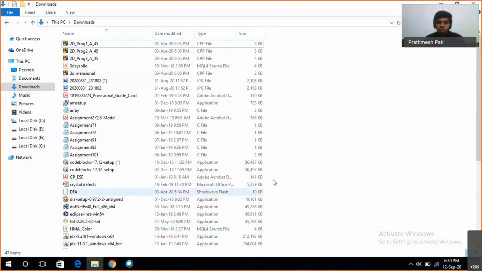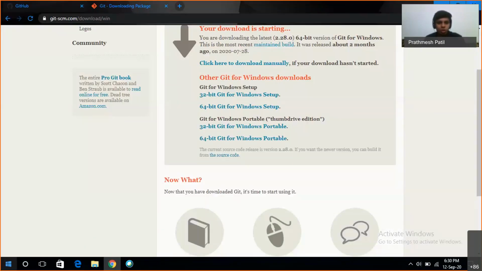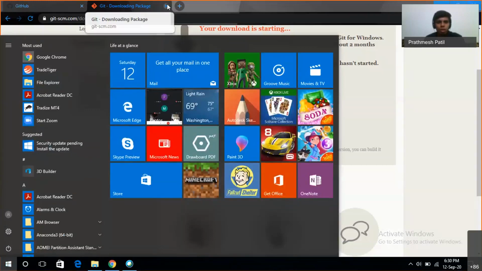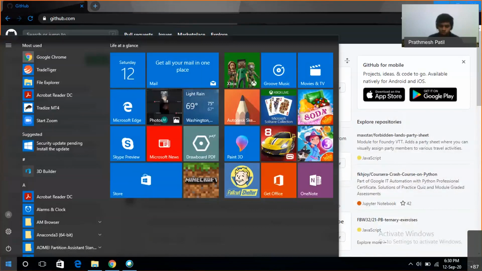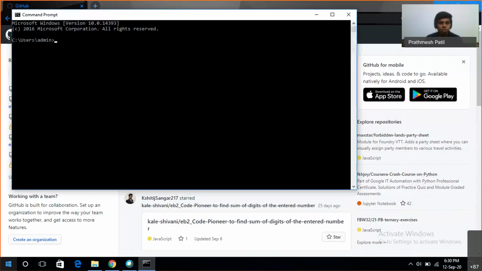Now we'll make sure that Git is installed. How do you identify whether Git is installed or not? Just go to Start and type command prompt. You will get this command prompt screen. What you have to do is just type git --version. If Git is not installed, it will say